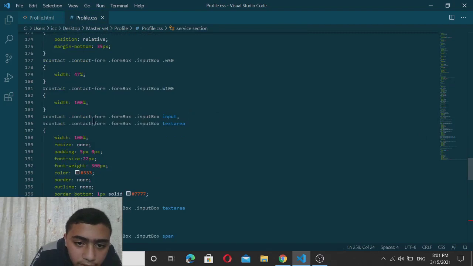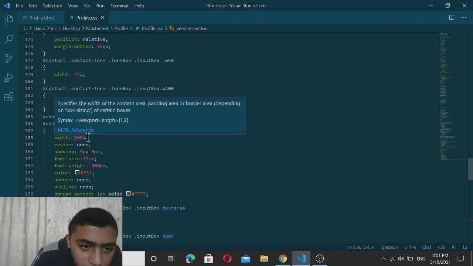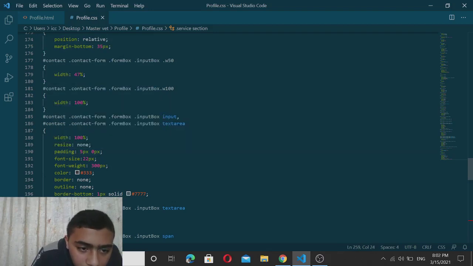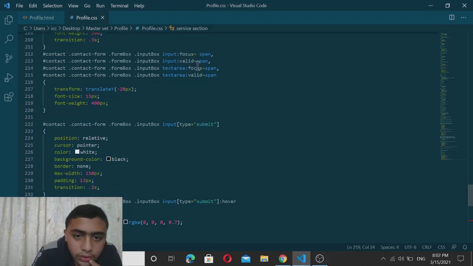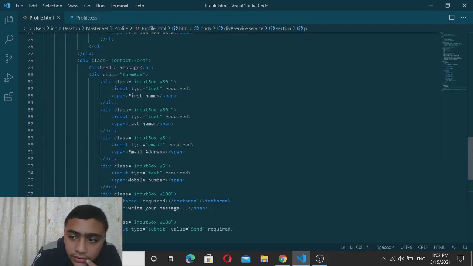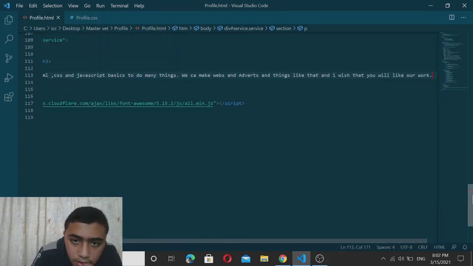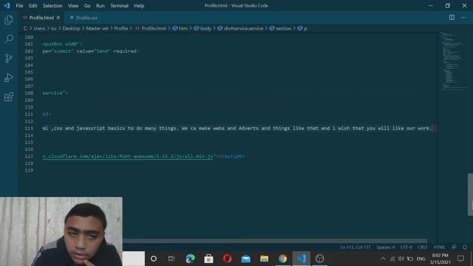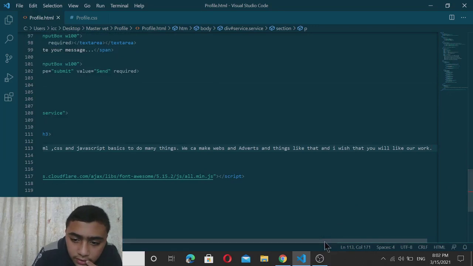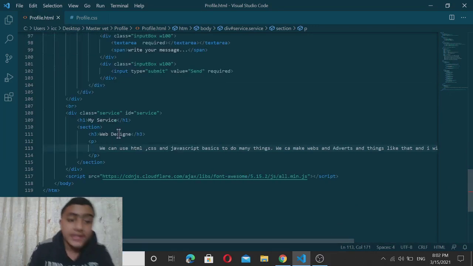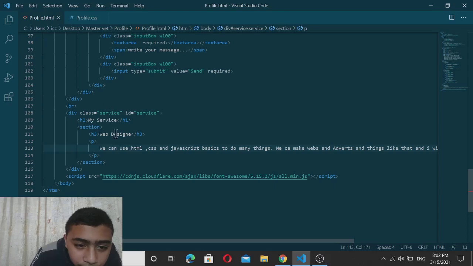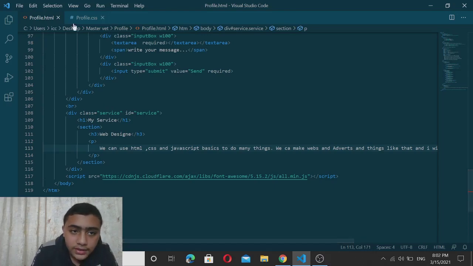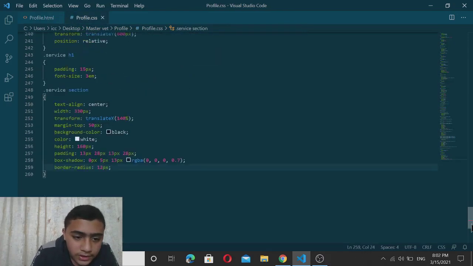Now after that we write two classes in one code like that. We'll make the width 100 and like that. This is the whole code. Now in service, you will find that service is the easiest thing in it. It is very easy, and its code is very easy.